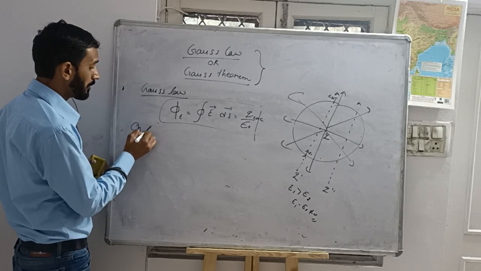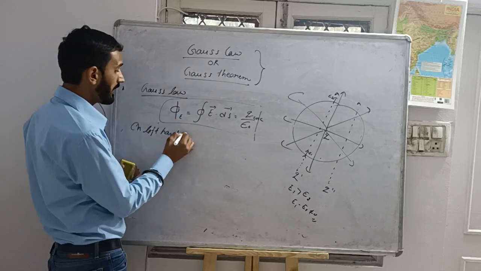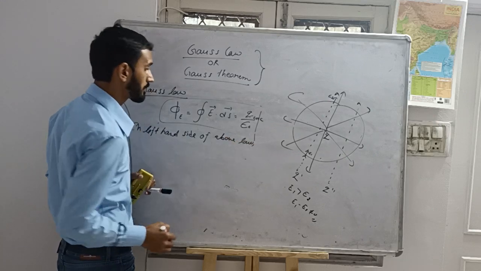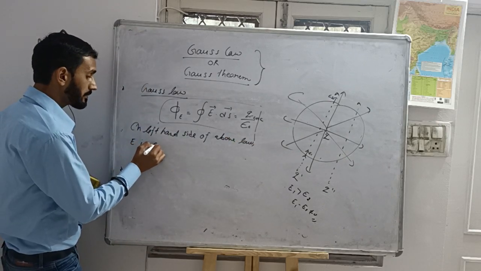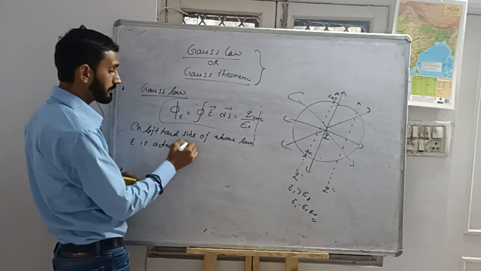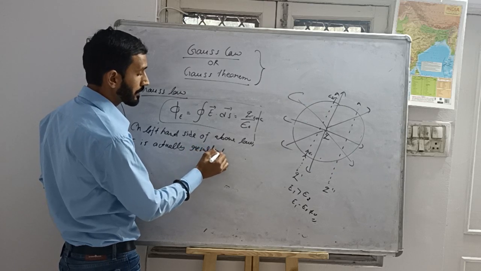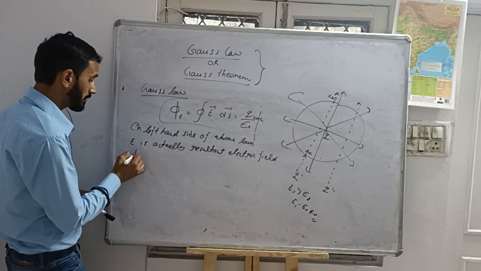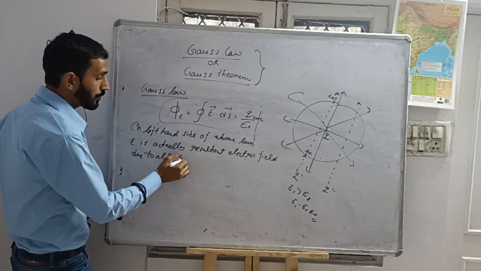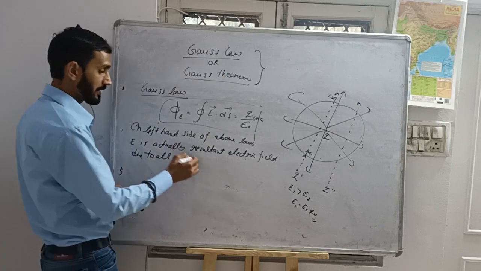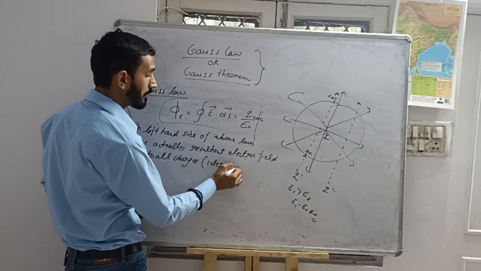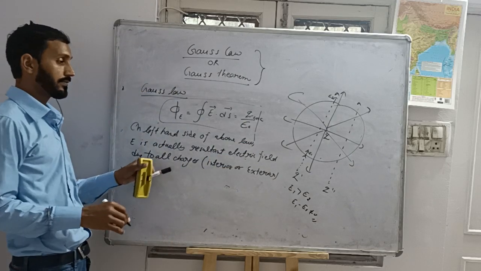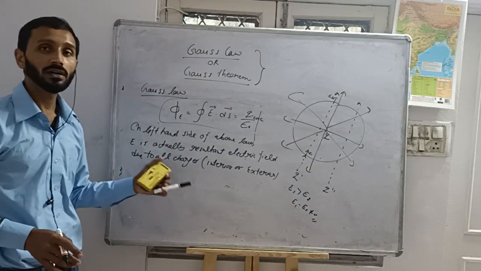On the left hand side of the above equation, the Gauss law, E is actually the resultant electric field due to all charges, whether they are interior or exterior charges, whether they are present inside or outside.